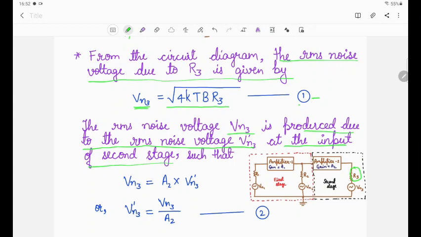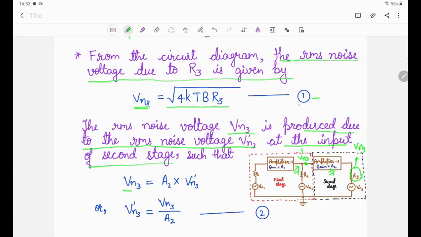Due to this R3 we are generating the Vn3, and this Vn3 is due to the input RMS voltage, let's say Vn3 dash. If something has an input, then we will get some noise voltage at the output. Vn3 is square root of 4kTB R3, and this is due to the input RMS noise voltage Vn3 dash. The gain of amplifier 2 is A2.